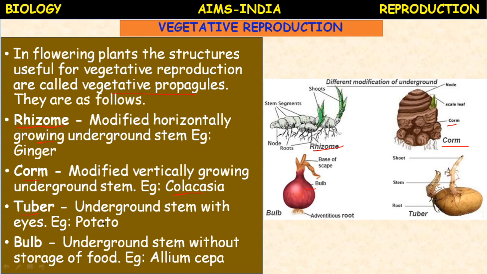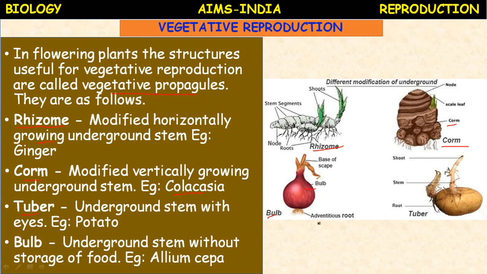Okay, so here you can see bulbs also, a stem modification. So corms, bulbs of onion, lilies, garlic. Here onion is given for a bulb. In your higher classes you will study that there are two types of bulbs, tunicated bulbs and imbricated bulbs.